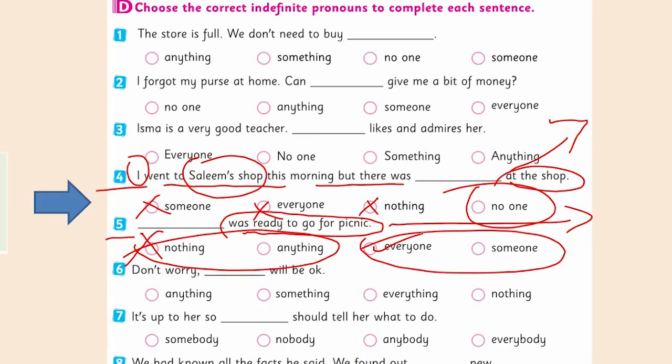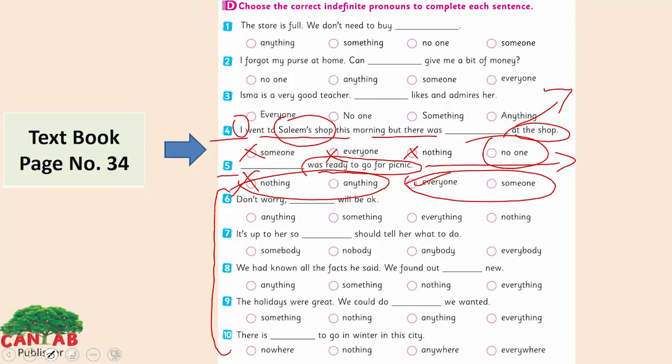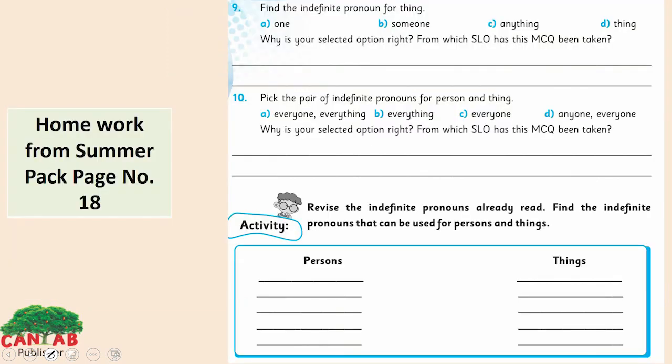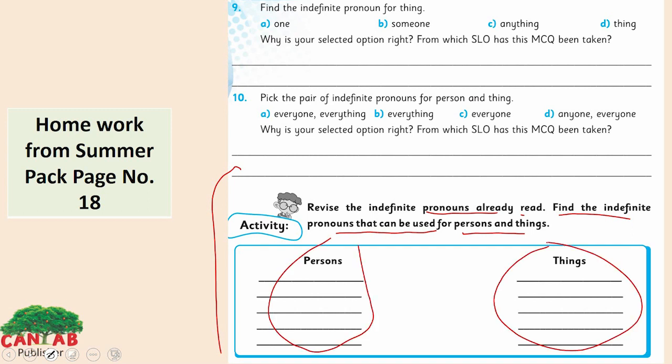Dear student, I want you to do these sentences by yourself. This is your homework from Summer Pack, page number 17. This is also your homework from Summer Pack, page number 18, and we have an activity here. Revise the indefinite pronouns already read. Find the indefinite pronoun that can be used for persons and things. Persons and things. It's very easy. You can also take help from your textbook. I hope you will do this homework.